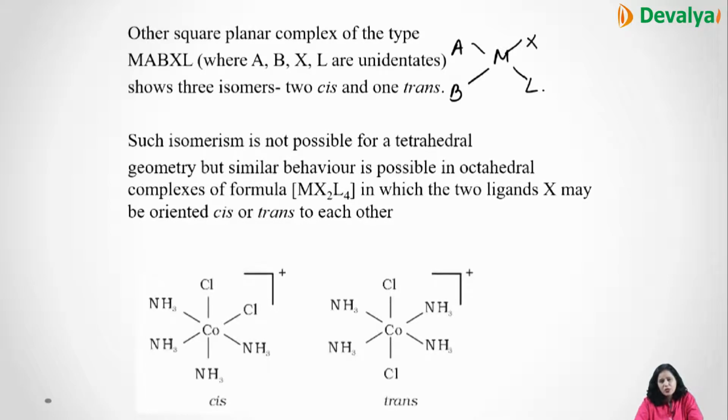So they possess 2 cis and 1 trans. Such isomerism is not possible in tetrahedral entities, because in a tetrahedral compound, if you have A, B, X, L, then it is very difficult to say cis and trans, whether they are on the similar side or on the opposite side. So we can explain only for the octahedral complex. Tetrahedral complexes cannot be explained with the help of these compounds.